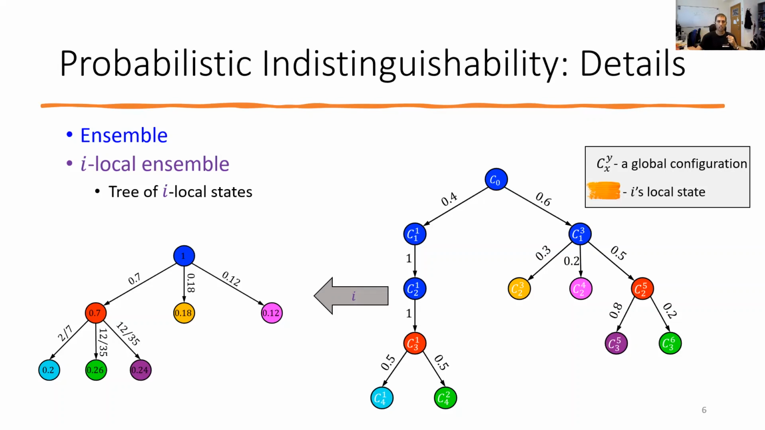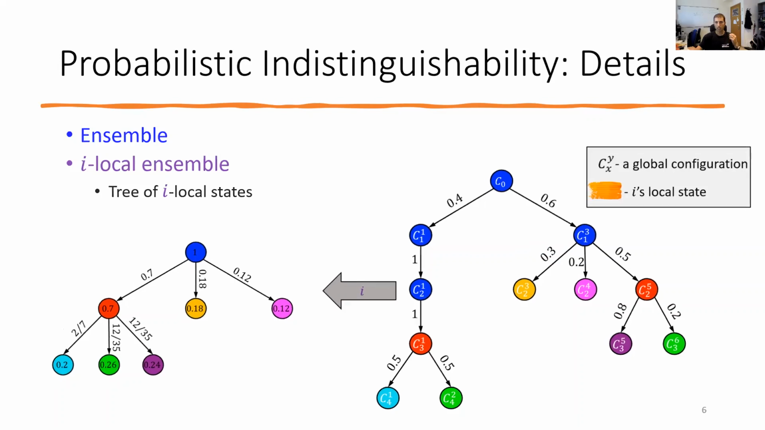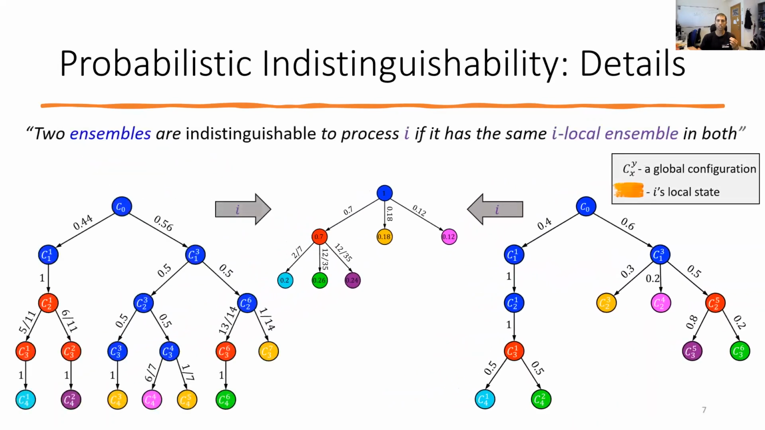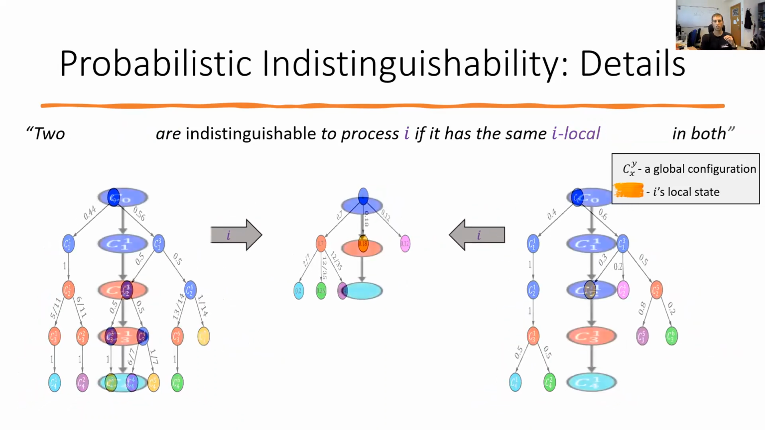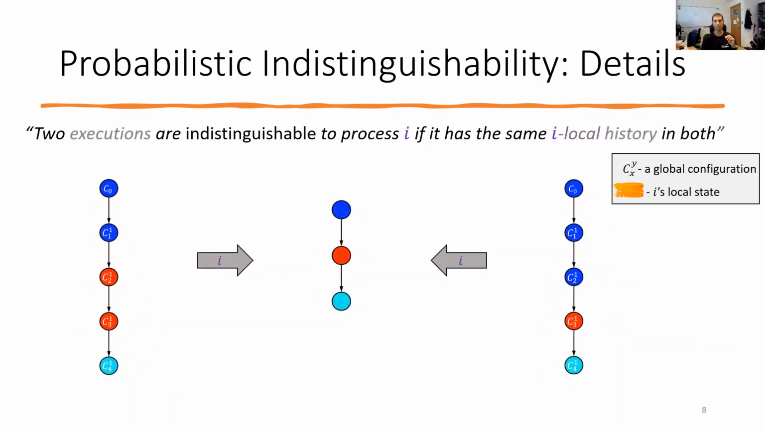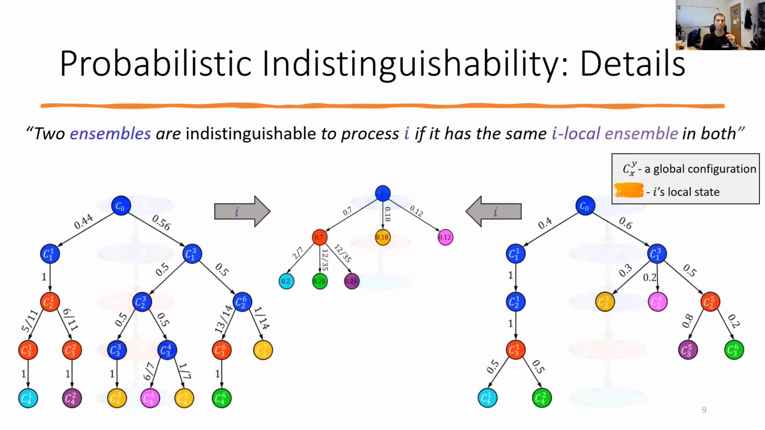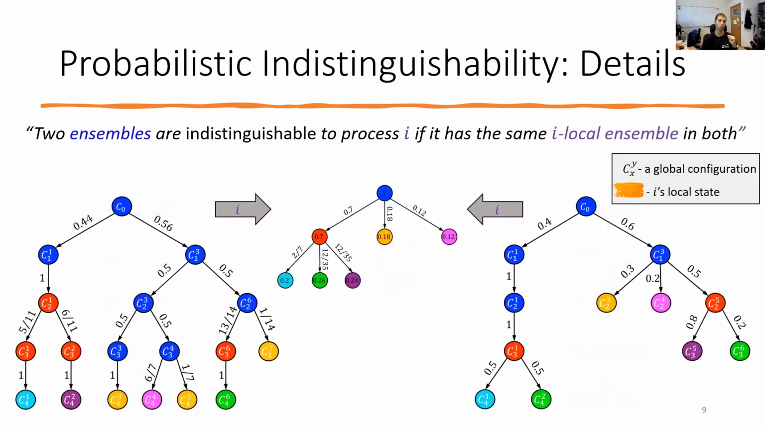Defining the probabilistic notion of indistinguishability then becomes completely analogous to the deterministic notion. Two ensembles are indistinguishable to process I if it has the same I-local ensemble in both. If you remember, the deterministic case just said executions are indistinguishable to I if it has the same I-local history. So we get a very natural generalization of the indistinguishability notion.